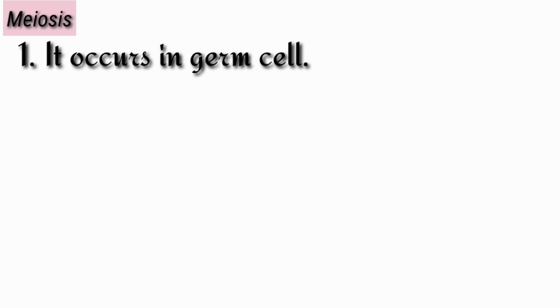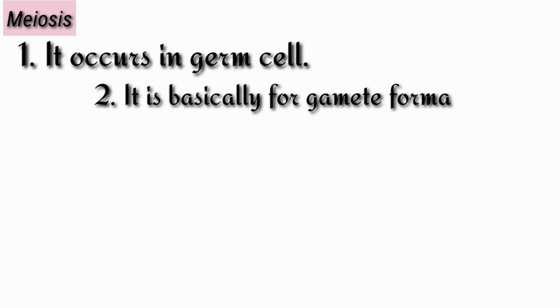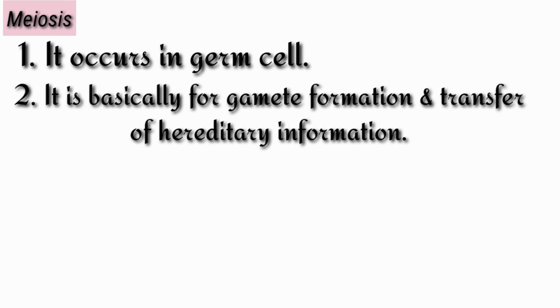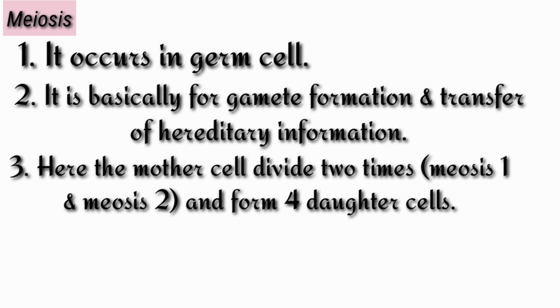Now see the meiosis cell division. It occurs in germ cells. It is basically for gamete formation and transfer of hereditary information. Here the mother cell divides two times and forms four daughter cells. First time meiosis 1 and second time meiosis 2.